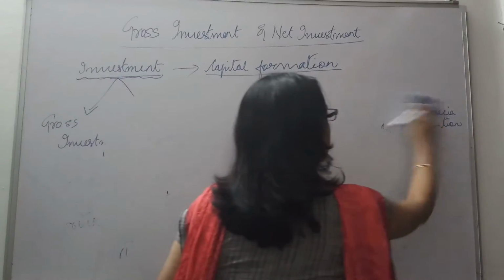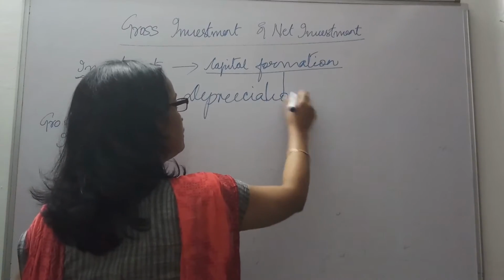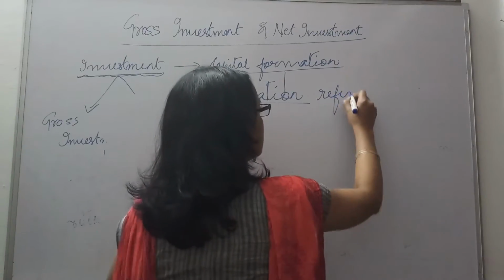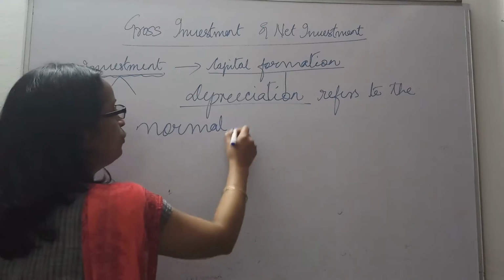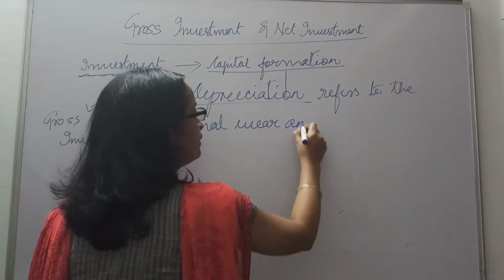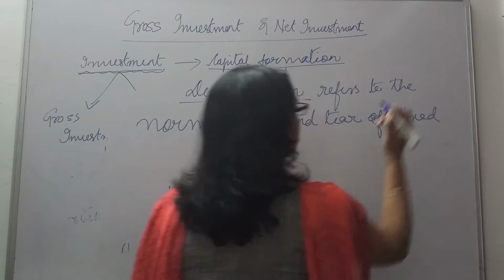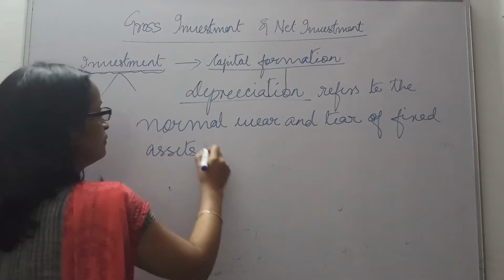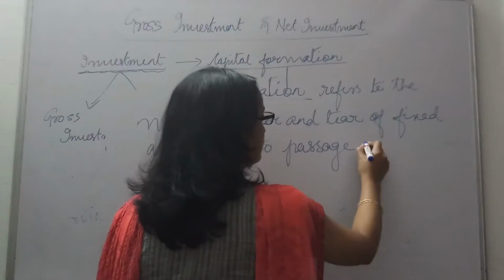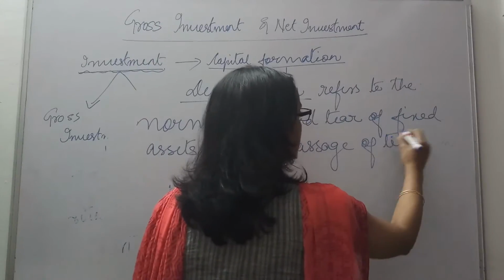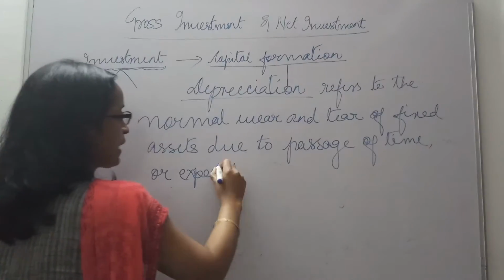So next we are moving to find out what is depreciation. What do we mean by depreciation? Depreciation refers to the normal wear and tear of fixed assets due to passage of time, or expected obsolescence.